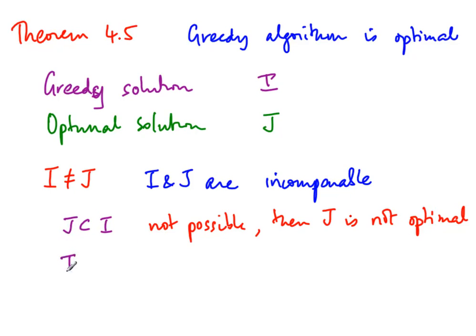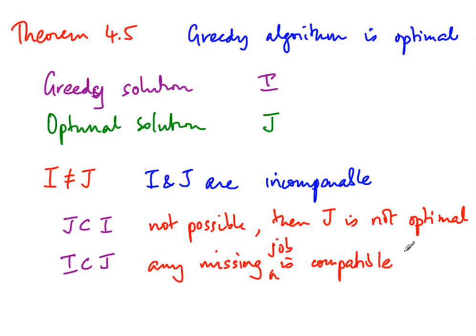By a similar argument, we can argue that I is not properly included in J. Because any job which is in J but not in I is compatible with I, right? Because all of J is feasible. So if we add the job which is missing in I to I, it would be feasible. So when we enumerated the jobs, at that particular point also it would have been feasible, so we would have added it to I. So therefore, we can conclude that I and J are incomparable.